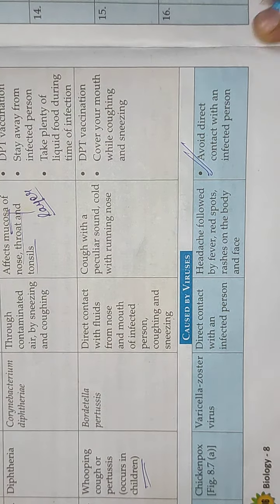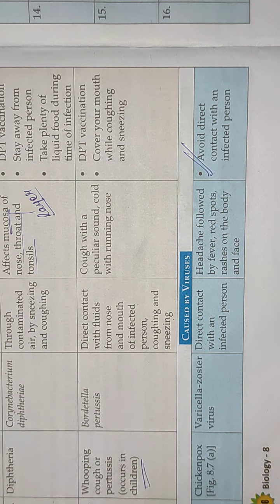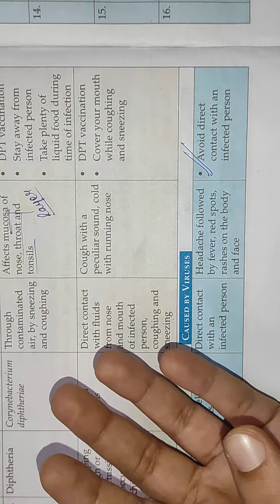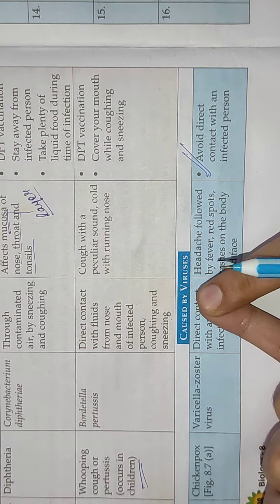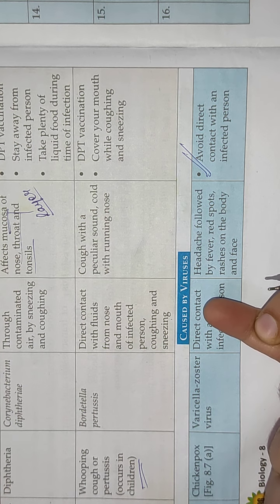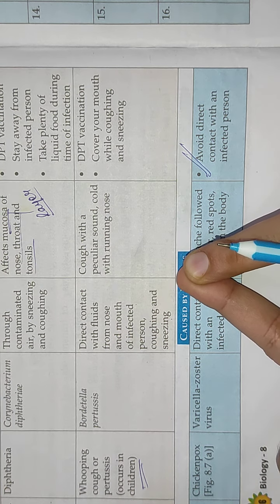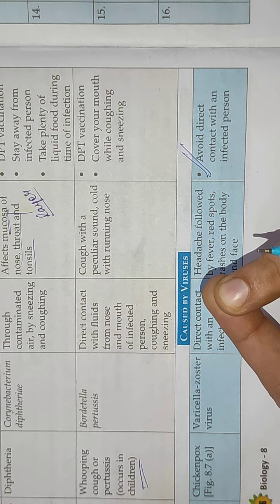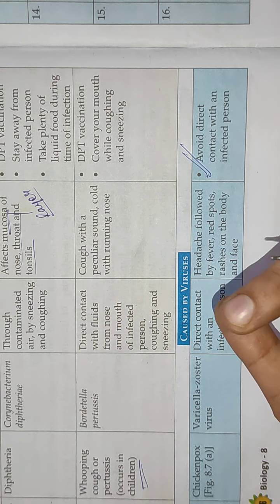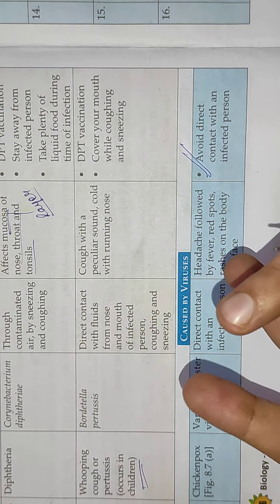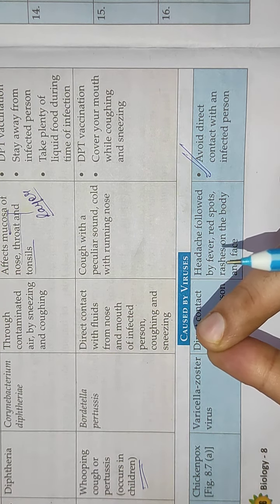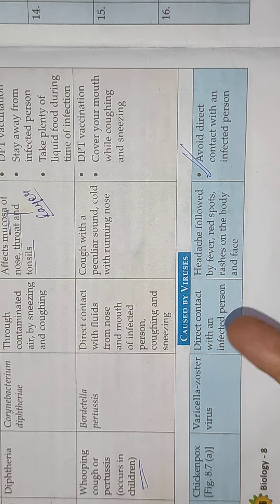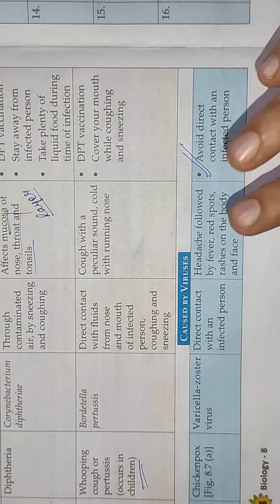See, some general things are there. The main thing you need to remember is the disease and the organism causing it. Then the mode of transmission is very general, you can write it everywhere. Then symptoms are some or the other same only. Then in prevention, two things in common you can write everywhere: proper sanitation, proper vaccination, then avoiding direct contact with a person, having a healthy diet. These 3-4 things you can write everywhere.